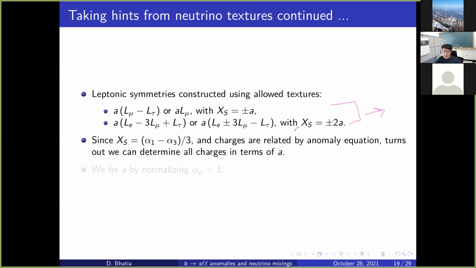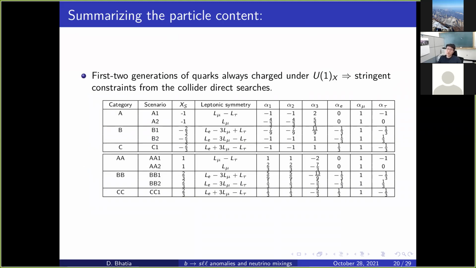Now we can club with our previous knowledge that excess is equal to alpha 1 minus alpha 3 by 3. That is, it is given by the differences of the charges of the quarks from the first and second generation. And we also know the anomaly equation, right, which relates the charges of quarks to the charges of leptons. So it turns out that we can determine all charges in terms of A. So how do we do that? We fix A by normalizing the charge of mu as 1. So that is how we fix A, and hence we find out all these symmetries.